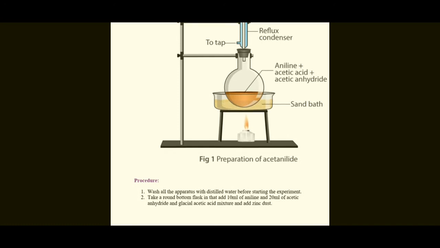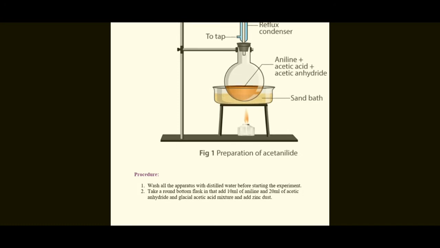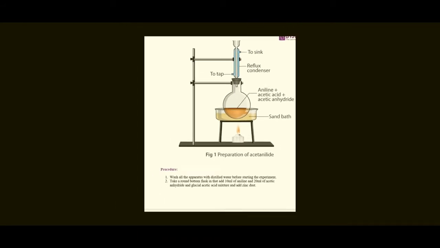Procedure: first wash all apparatus with distilled water before starting the experiment. Then take a round bottom flask and add 10 milliliters of aniline and 20 milliliters of acetic anhydride and glacial acetic acid mixture, and add zinc dust.